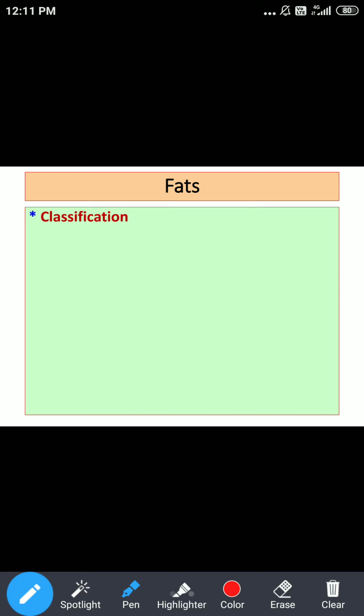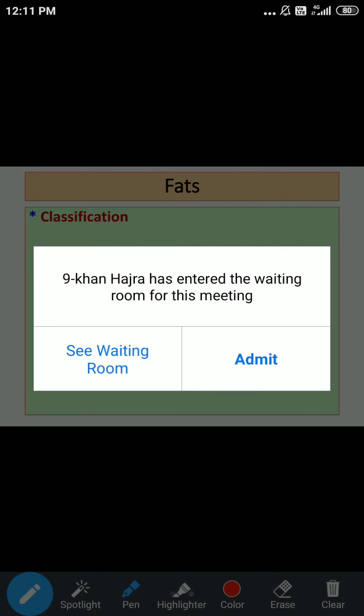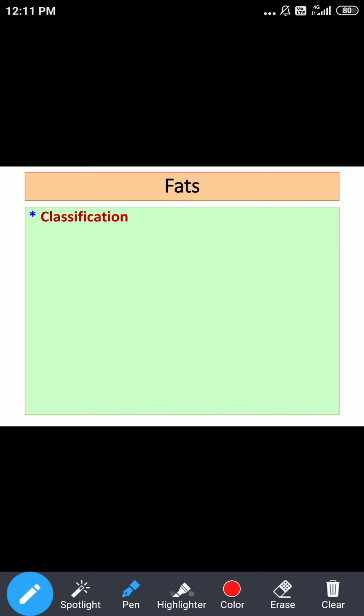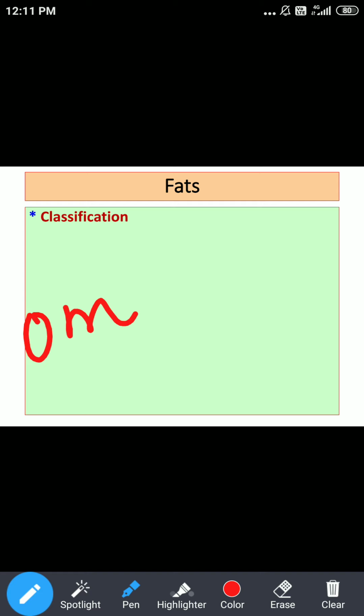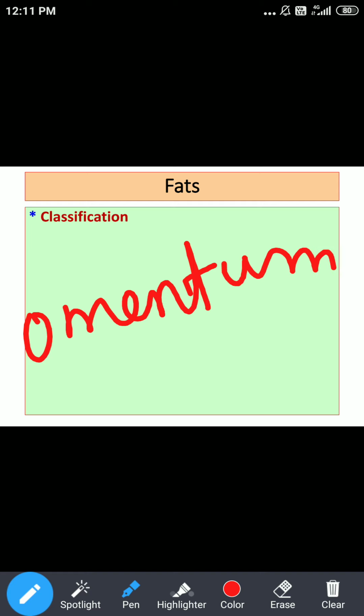Now, as far as the human body is concerned, where can we find these triglycerides? Triglycerides we mainly find in subcutaneous fat. In addition, we can find them in the omentum, or whatever fat is there surrounding the viscera.